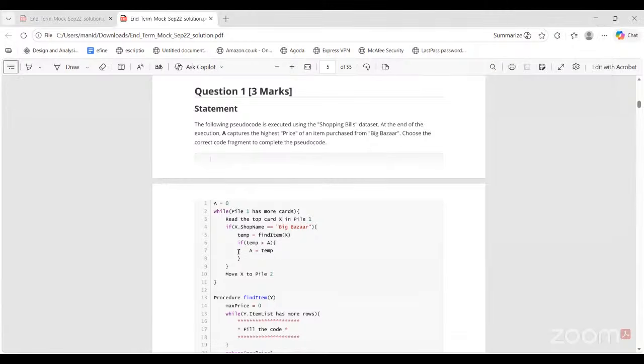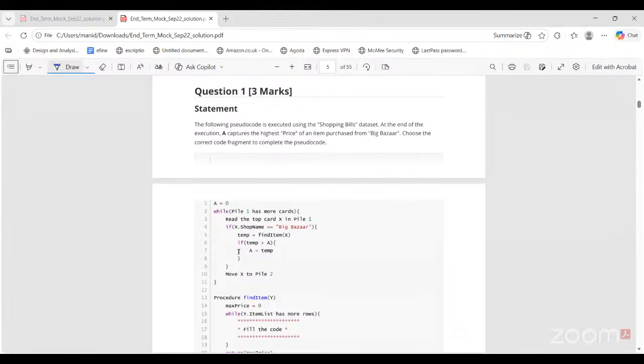Okay. So see the first question. This is exactly the way in which your intern paper is going to be. Okay.